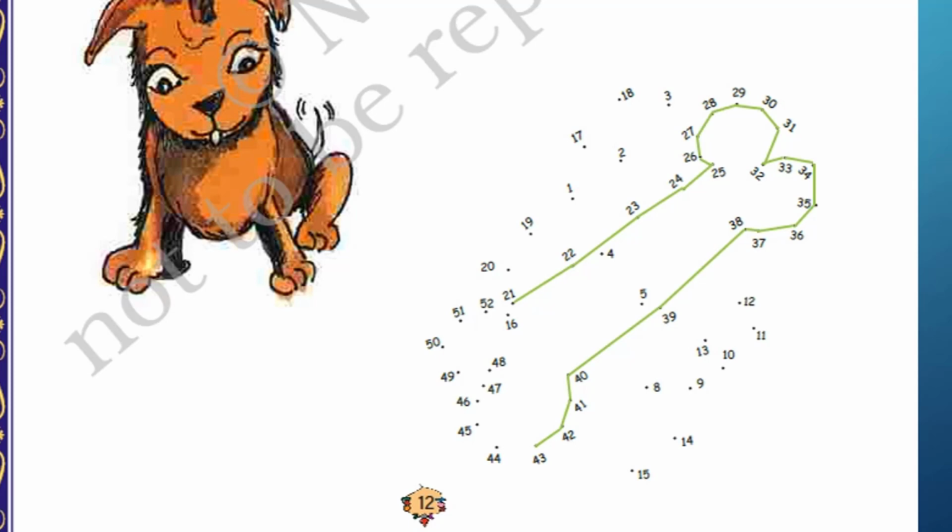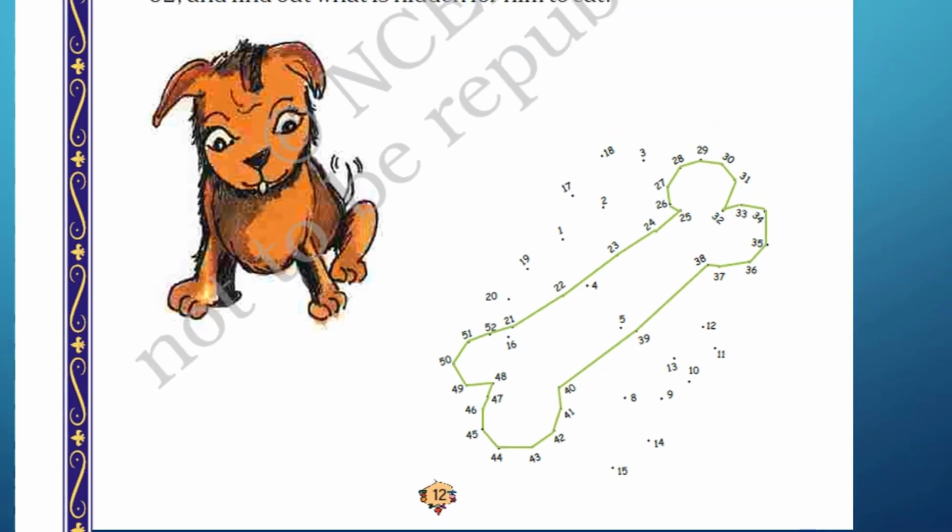You know what's going to appear? Okay, let's go ahead. 43, what comes after 43? 44, 45, 46, 47, 48, 49, 50, 51 and 52. And in the end we will join 52 to 21. And here is a bone for this little doggy which was very hungry. You can also join these numbers in your books.